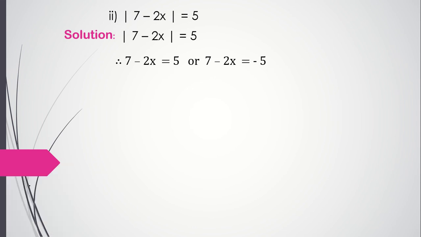Just one little step, if you want to add, you can add it, or if you want to write it directly, not a problem at all. 7 minus 2x is equal to plus or minus 5, like how I showed you in case of square root over there just now. Same thing, 7 minus 2x is equal to plus or minus 5, and then separate this. 7 minus 2x is equal to plus 5, or 7 minus 2x is equal to minus 5.